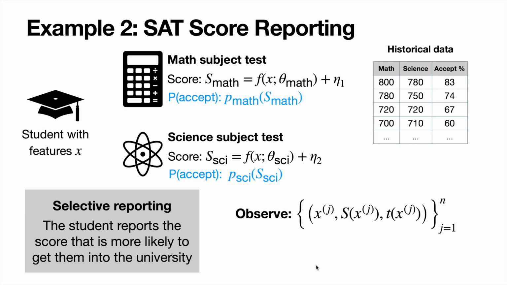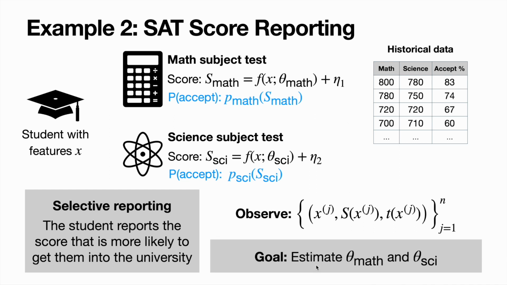So we might get observations that look like a student's features, their score on the science test, and the fact that they chose to report the science test. And our goal, again, is to estimate what exactly is important for scoring well on either of these tests, given just the strategically reported data.